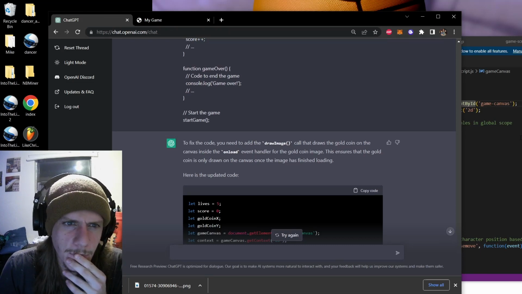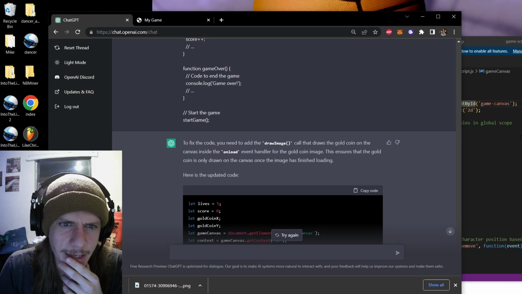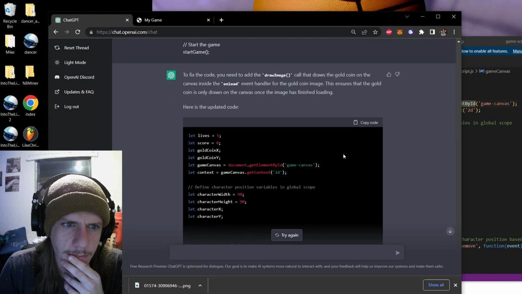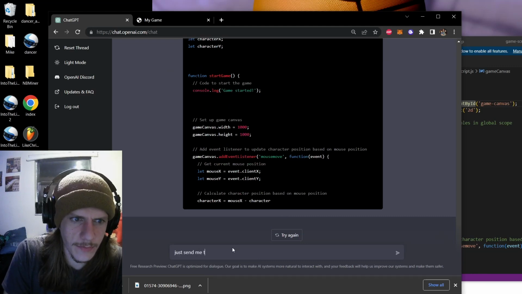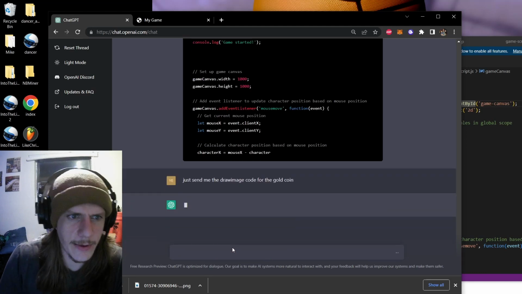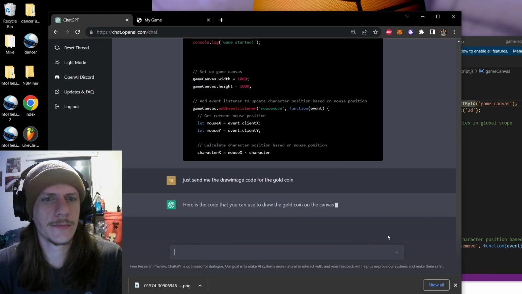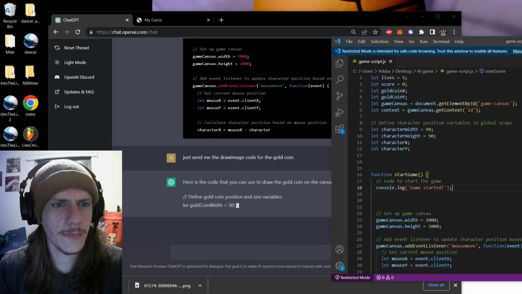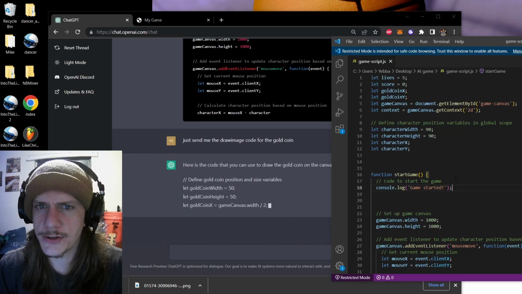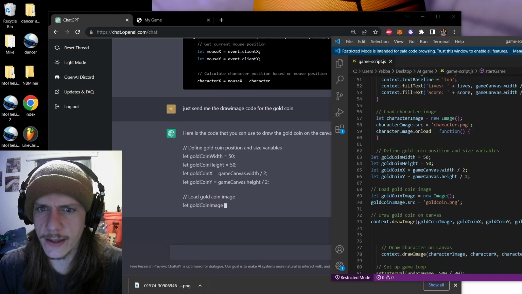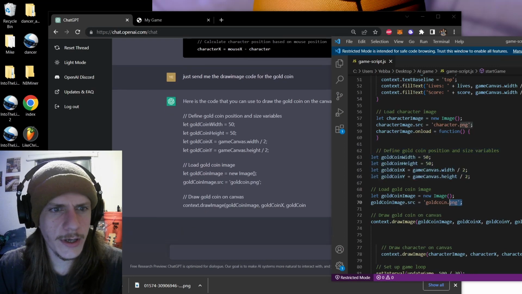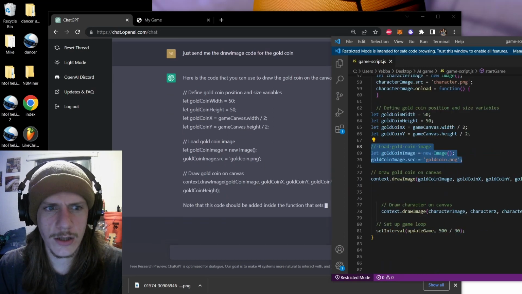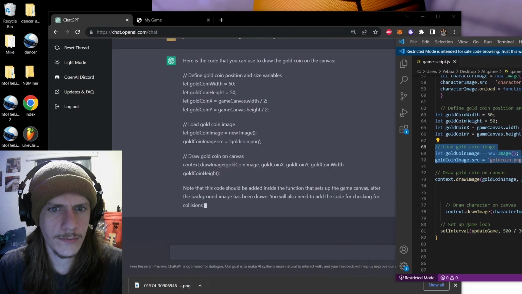So add draw image. Just send me the draw image code for the gold coin. Maybe it won't get tripped up then. Define gold coin position and size variables. I think we already have that right here. Load gold coin image. Draw the gold coin. Yep.